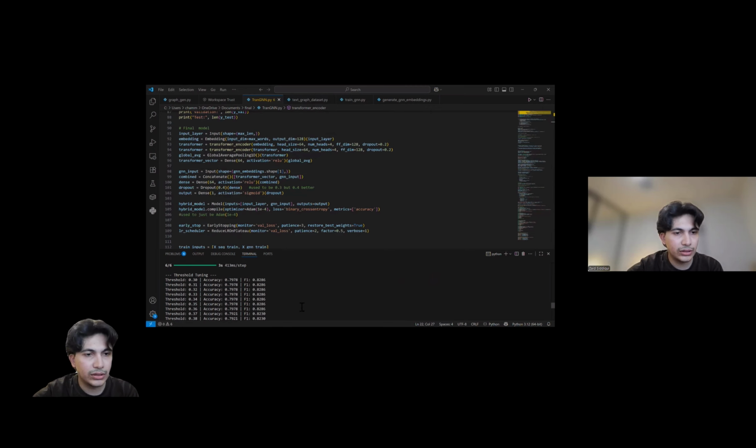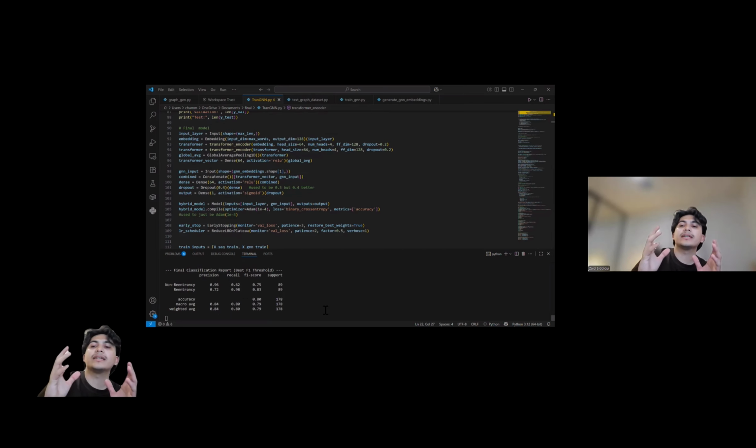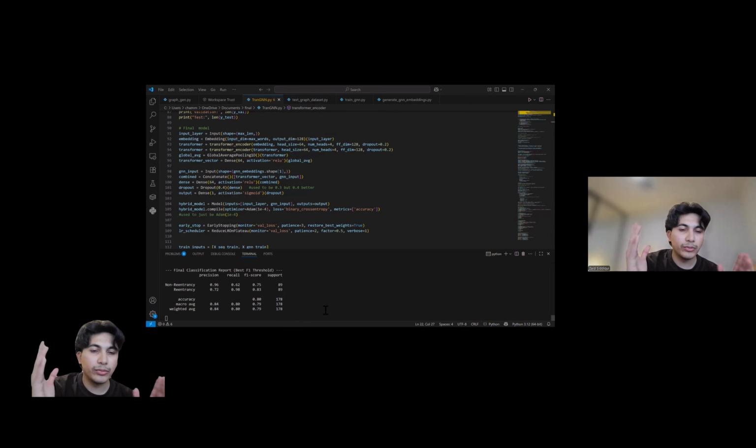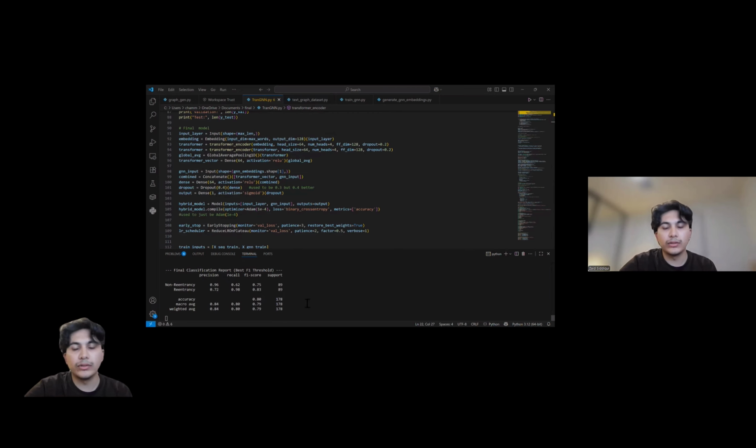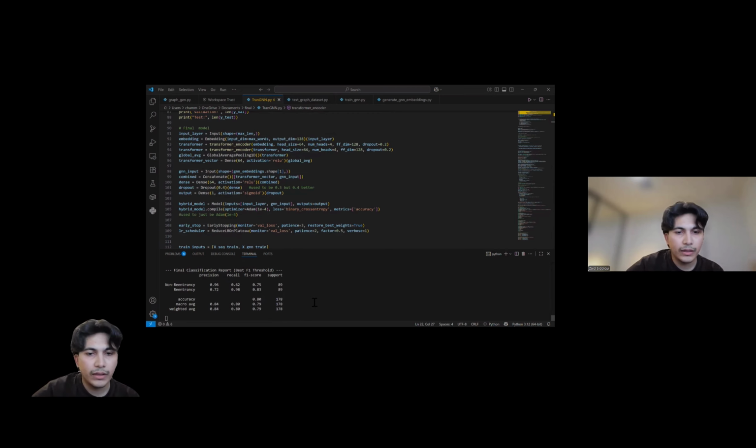And for the threshold tuning, here we can see the threshold going from 0.3 to 0.7. The best accuracy threshold here was 0.3, and the best F1 threshold as well was 0.3. Now, here's the final classification report with an F1 score of 0.83, recall of 0.87, and precision of 0.72. While these figures aren't exactly the same as the ones shown in the presentation, the model doesn't perform exactly the same every single time, obviously. But we can see that they are quite close to those values as well.